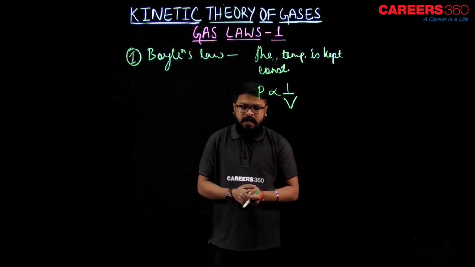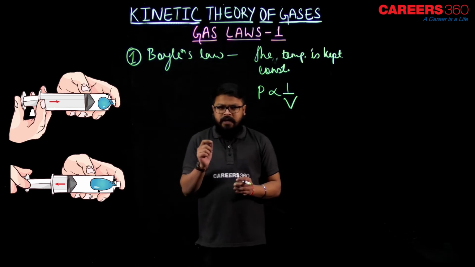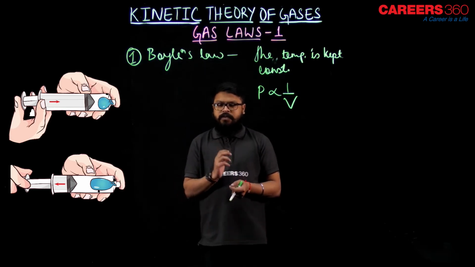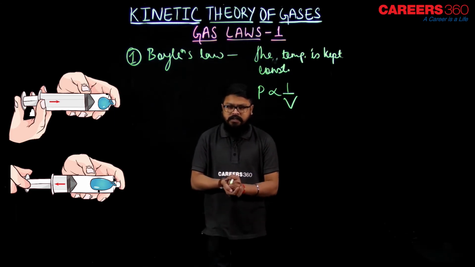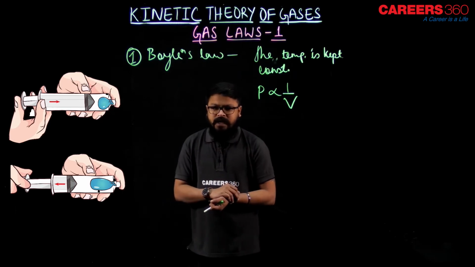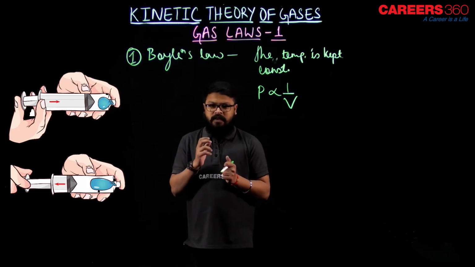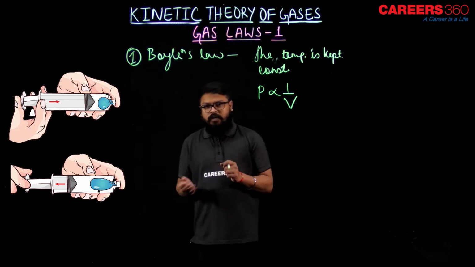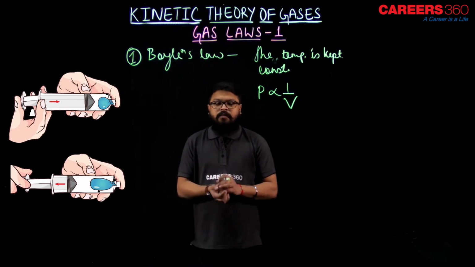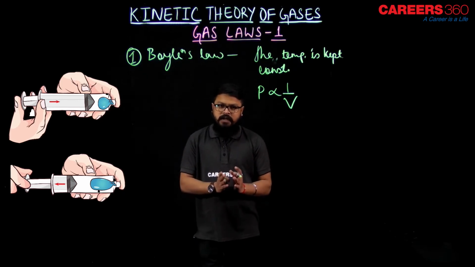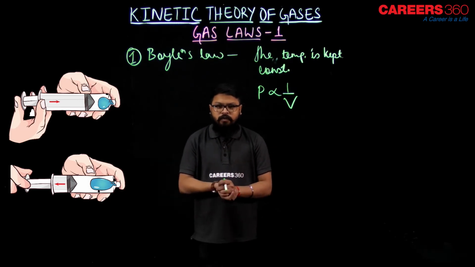So how does it look? Let's consider one example over here. As you can see, there is a balloon inside the syringe, and that syringe is empty. When you push the syringe inside, the volume is decreasing. If the volume is decreasing, the pressure on the balloon inside the syringe increases. Now when we increase the volume by pulling out the syringe, the pressure on the balloon decreases. That is, the more the volume, the lesser the pressure; the lesser the volume, the more the pressure. That is the experimental proof for Boyle's law.